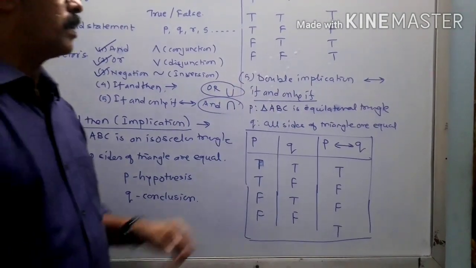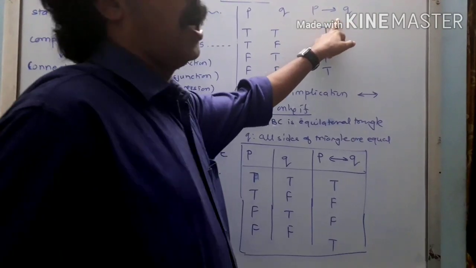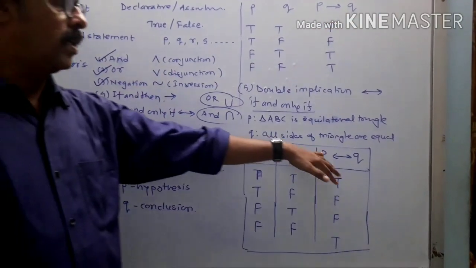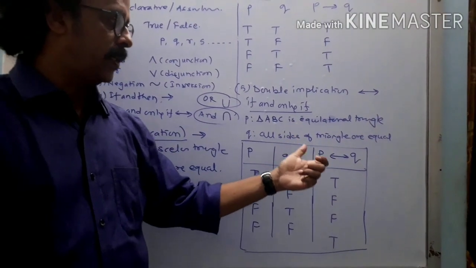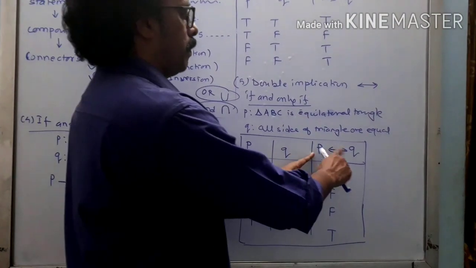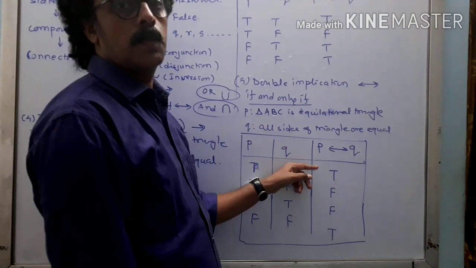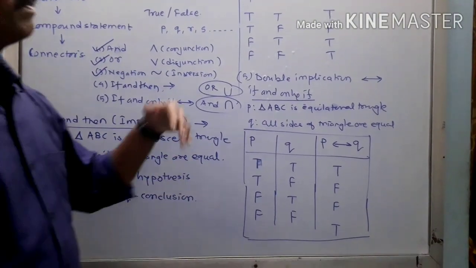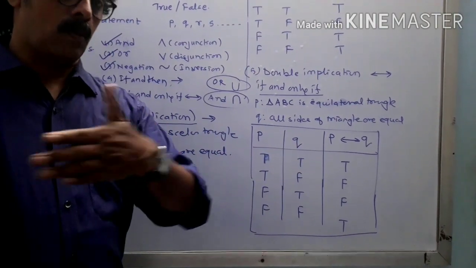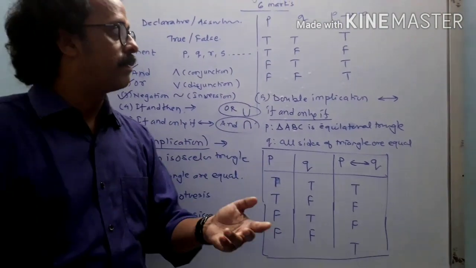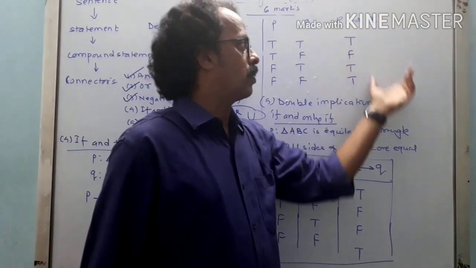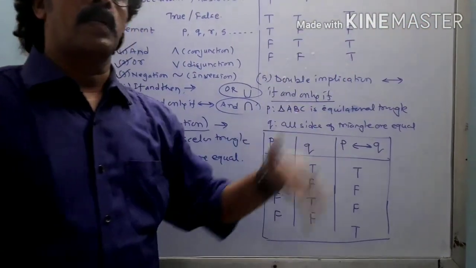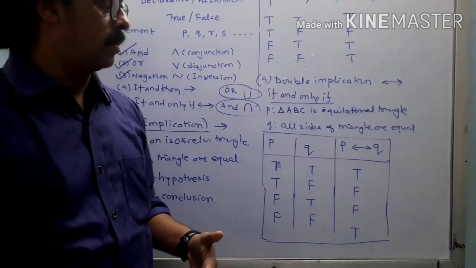Now I actually wanted to explain how P implies Q is equivalent to a statement in terms of and or. Similarly, what is the meaning of P double implies Q? If P implies Q, then Q implies P. This is a very important part that we need to know. In your Google Slides, whatever groundwork I gave you already shows an equivalence between them, but that we will take in some other part of the chapter.